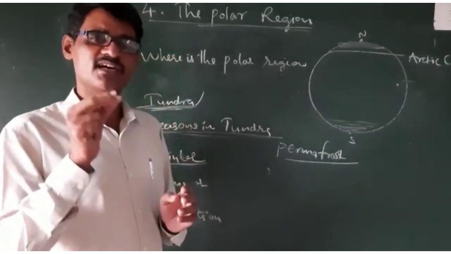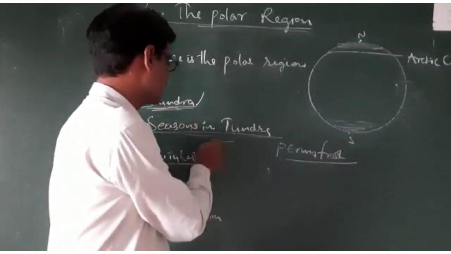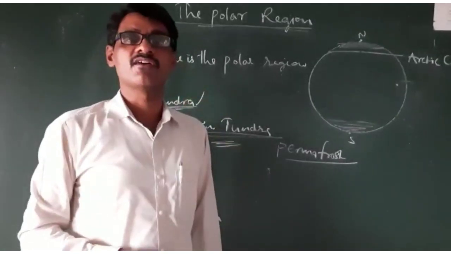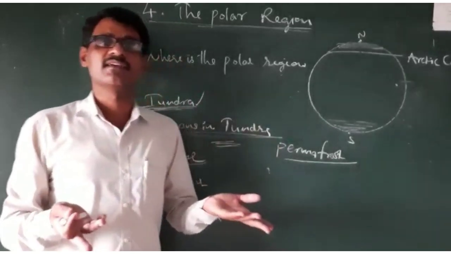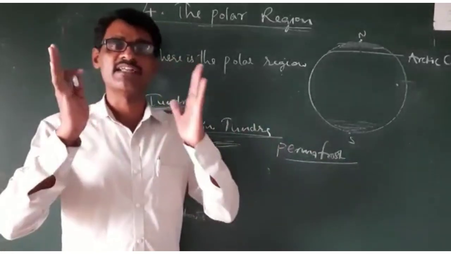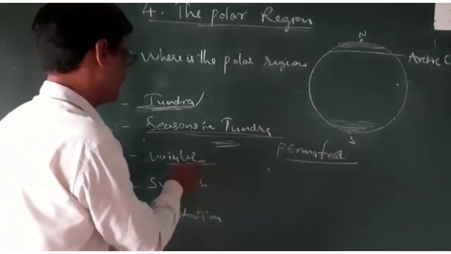With the help of that soil, the plants grow in the summer only, but in the winter we cannot see any plant. Most of the region is in a frozen condition. So this is about the winter.